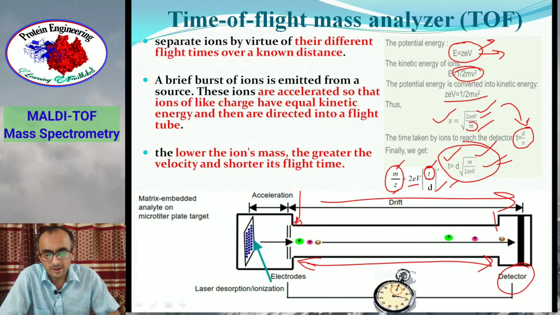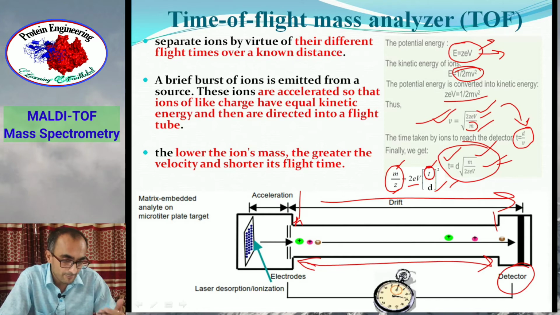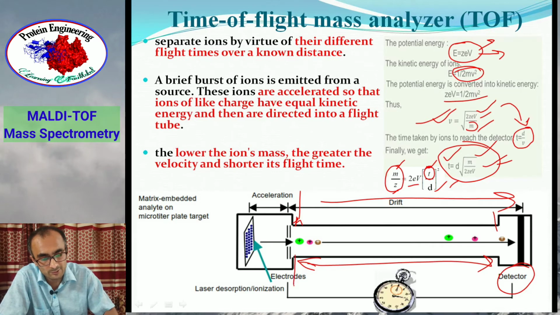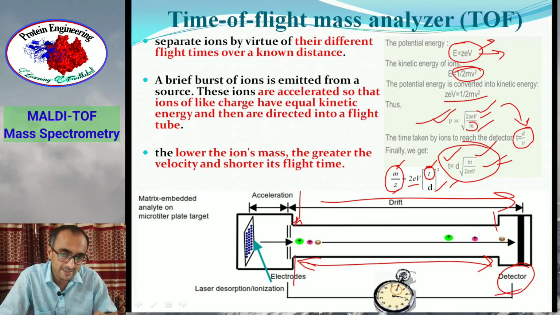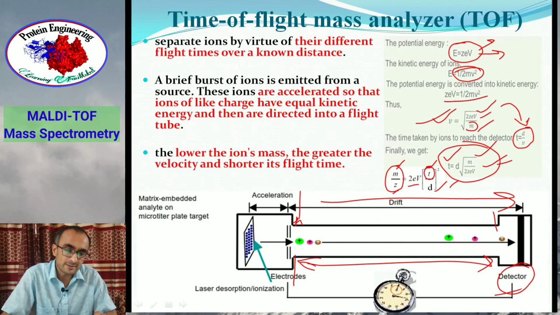And lower the ion's mass, the greater is the velocity. We know from this equation that velocity would inversely depend on the mass. If mass is low, velocity will be very high, and when velocity of the ion is high, the time of flight will be less. So it will have a shorter time of flight, and vice versa. If you have a large mass ion, that will take a longer time to reach from this initial point to the detector. So that's how m by z is calculated.